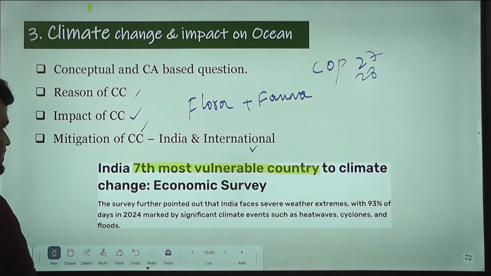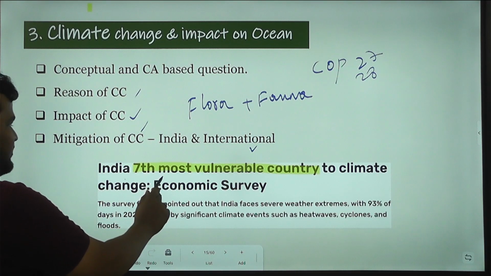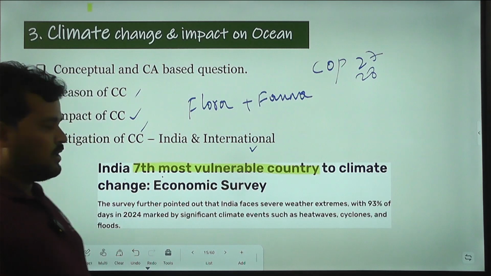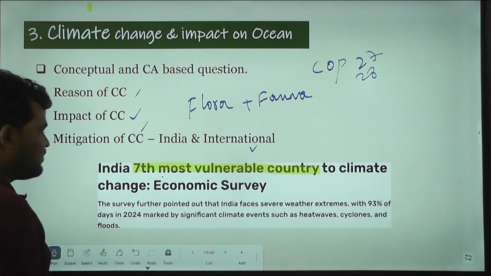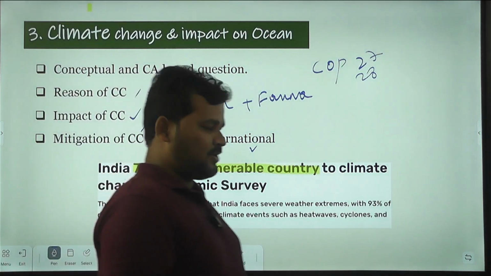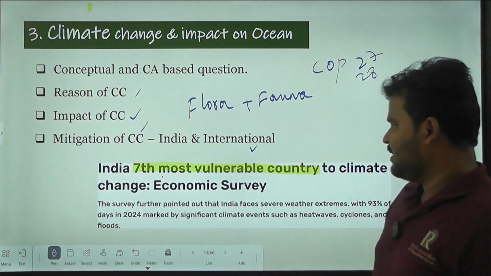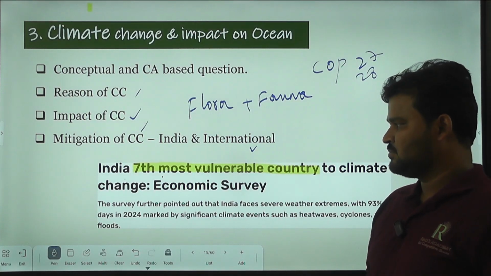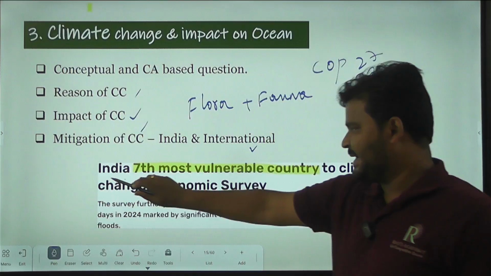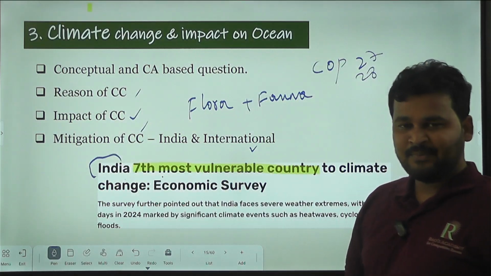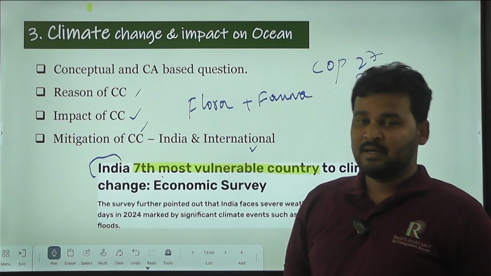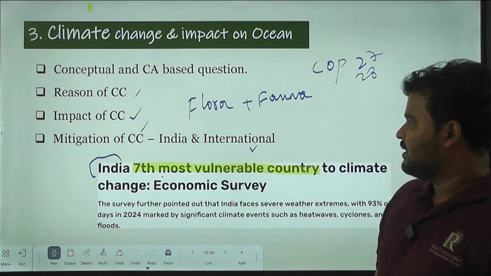Next, India is the seventh most vulnerable country to climate change, as per the Economic Survey. So climate change is showing much impact on India.